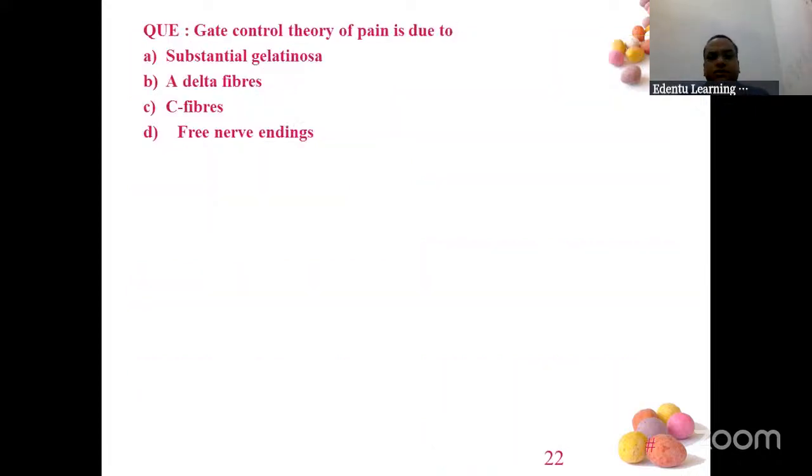Right. So this is one MCQ. This can be used like a viva also, which always comes in the viva. Gate control theory of the pain is due to. So I have taught you this right now. It's very easy to answer. It is substantia gelatinosa.